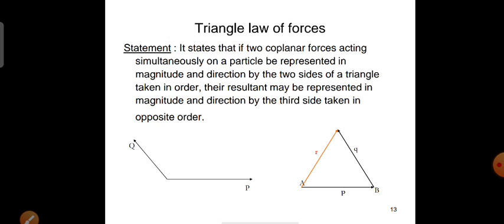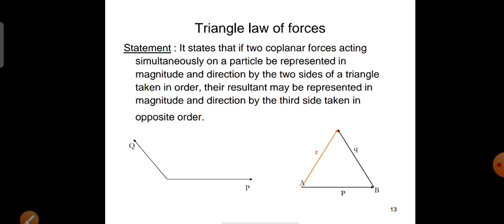if two forces are represented as two sides of the parallelogram, then the resultant can be represented as the diagonal of the parallelogram. So in parallelogram law of forces, we have learned that, and in triangle law of forces, the third side or closing side of the triangle can be considered as the resultant. This triangle law of forces is useful in determining the condition of the equilibrium.